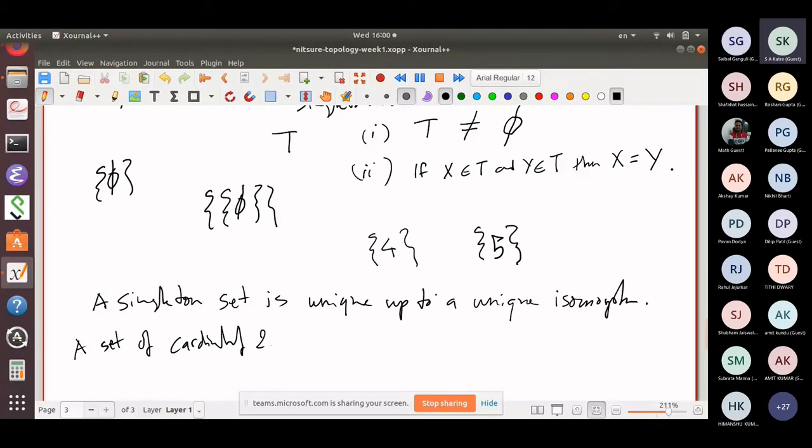Is it unique up to unique isomorphism? No, because somebody can make a set of cardinality 2, somebody else can make a set of cardinality 2, and there are many bijections between them.